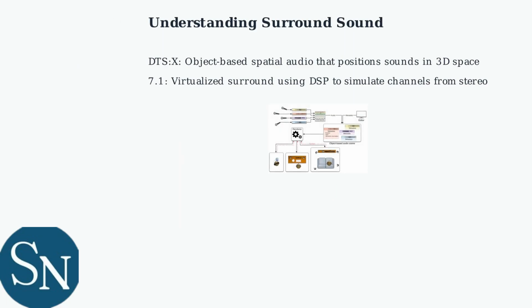First, understand the difference between DTS-X and 7.1 surround. DTS-X is object-based spatial audio that dynamically positions sounds in a 3D space, ideal for gaming. 7.1 is virtualized surround using onboard DSP to simulate 8 channels from stereo inputs.